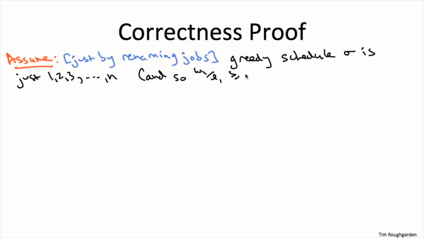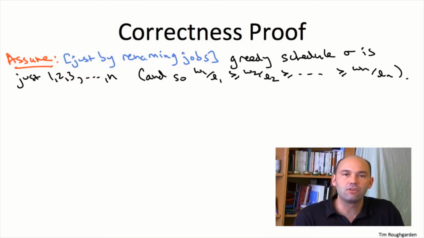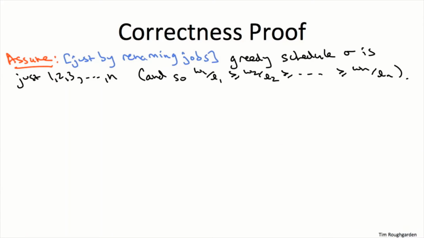We're going to make a similar notational assumption as last time, in that we're going to assume that the greedy schedule is just 1, 2, 3, all the way up to n. And again, that's a content-free assumption. We can get away with it just by changing the names of the jobs, changing notation. So recall the proof plan. We have to take any other competing schedule sigma star and show that it's no better than sigma, show that sigma is at least as good as it.